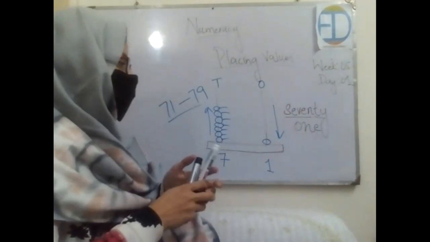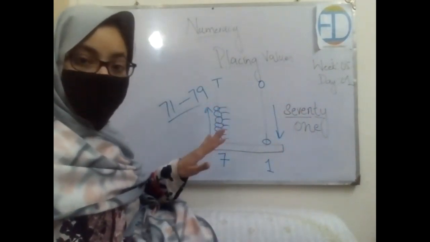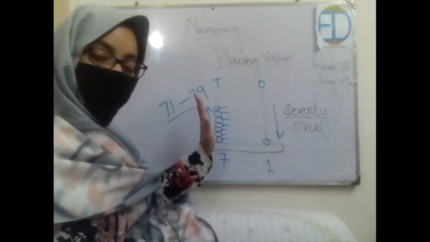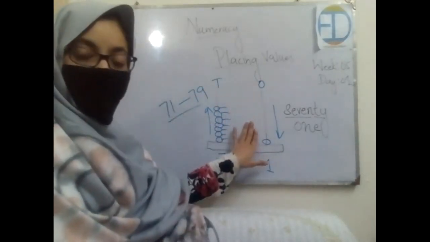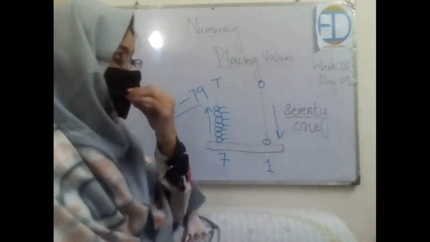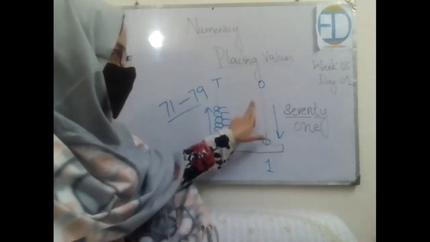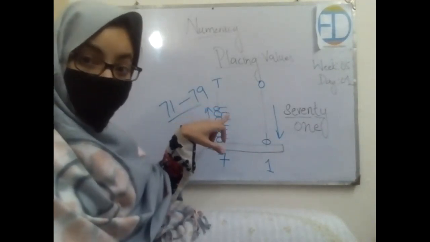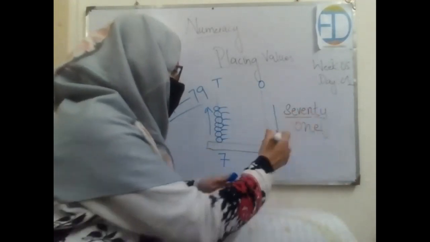Got it? So the number of beads on this side will remain the same till 79. After 79 we cannot add more beads on this column, right? We discussed it in the very first class, and we discuss it every day, that we cannot add more than 9 beads on this column. So when we have added 9, after that we will add one more over here, and then it will turn to 80. Excellent.